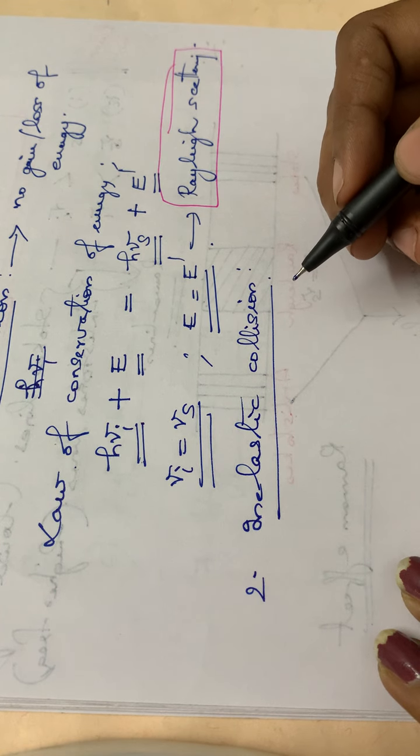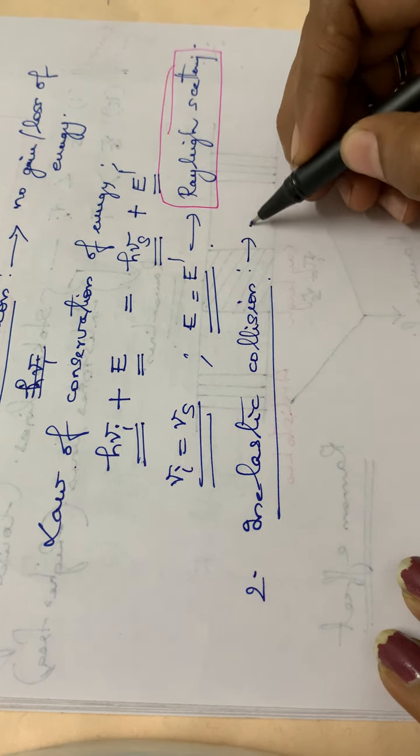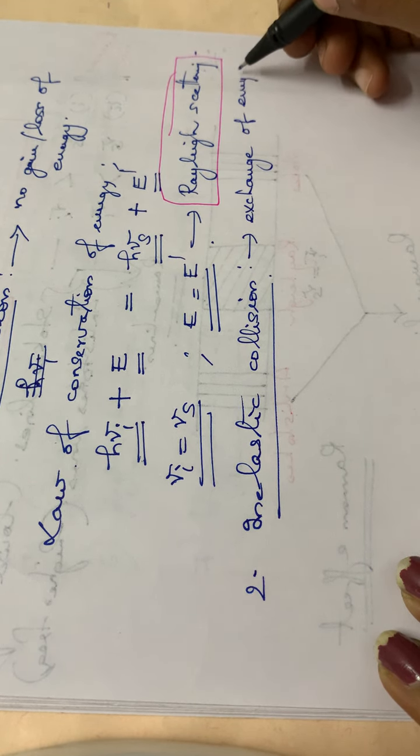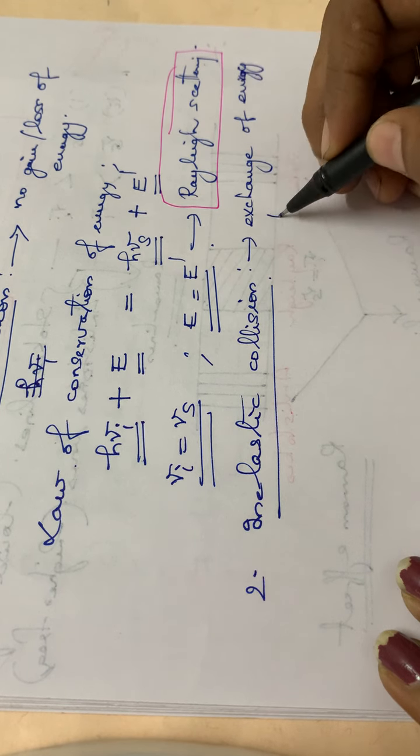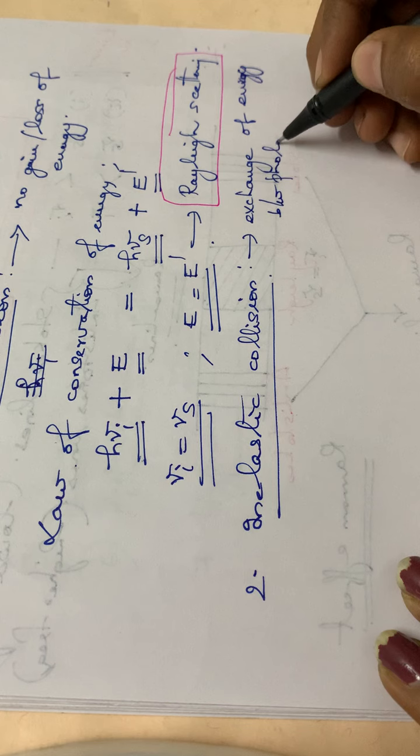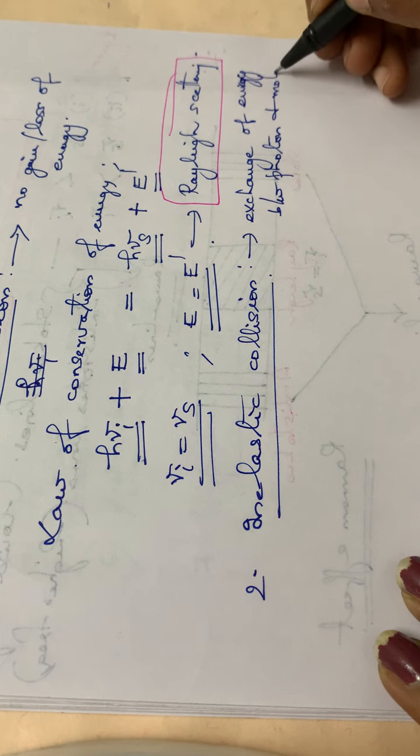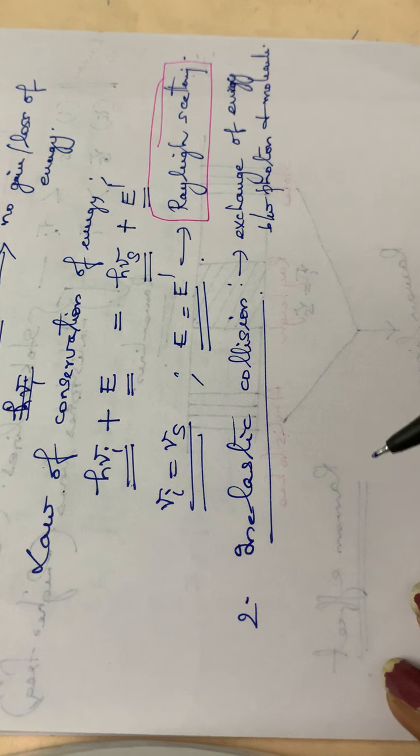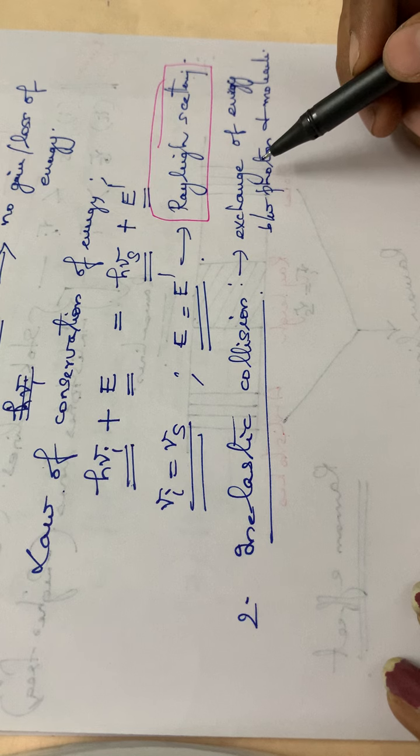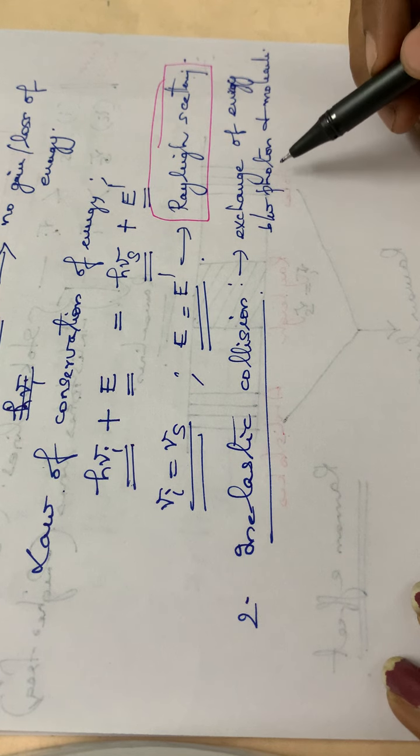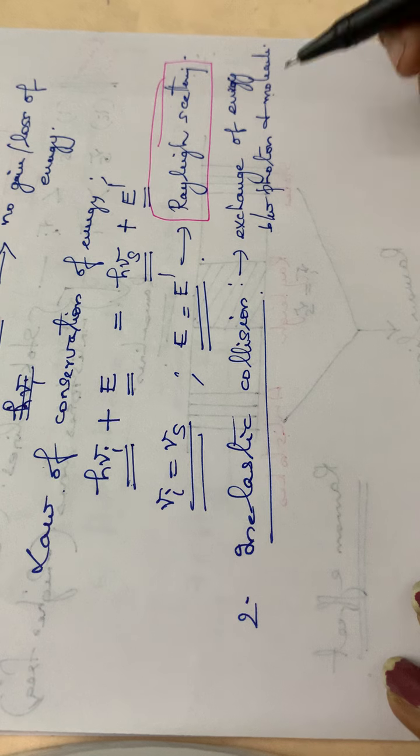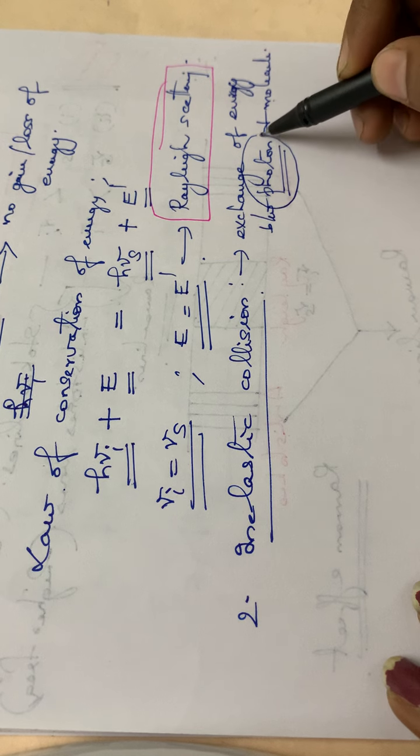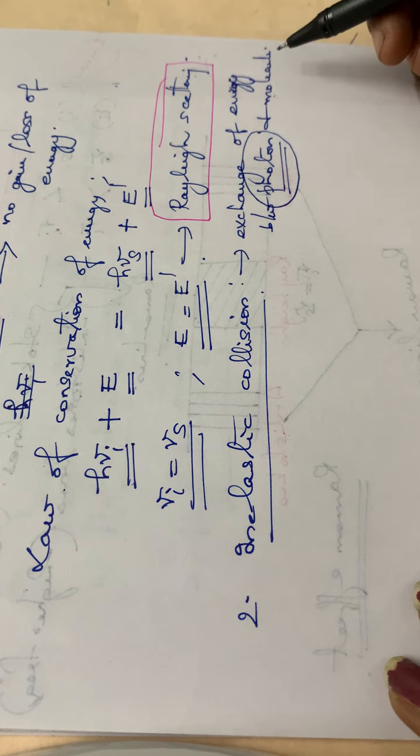Inelastic collision. Collisions are inelastic, which means there will be an exchange of energy between the photon and the molecule. So here we can ask whether the scattered photon will have a higher or lower energy than the incident radiation. There will be a change in the energies of the photon before and after collision.